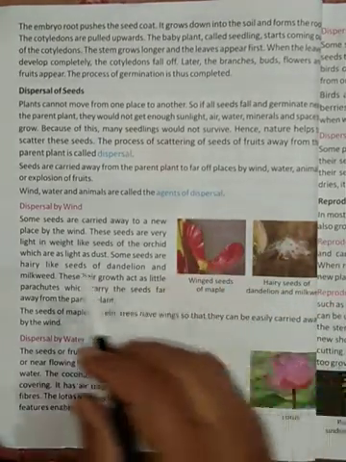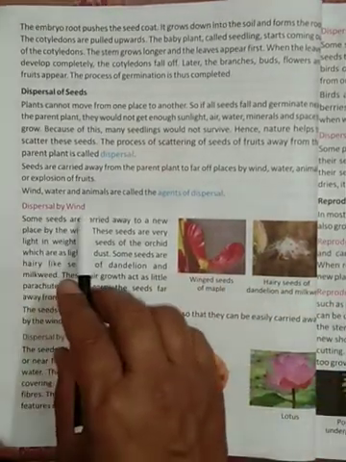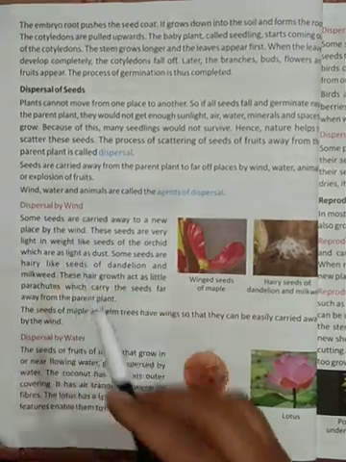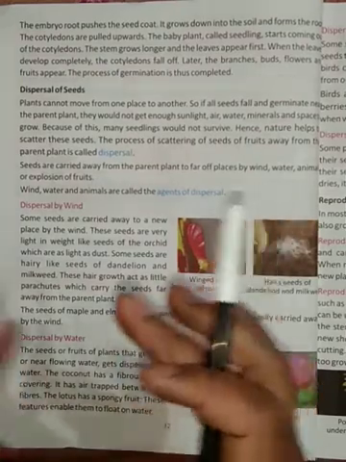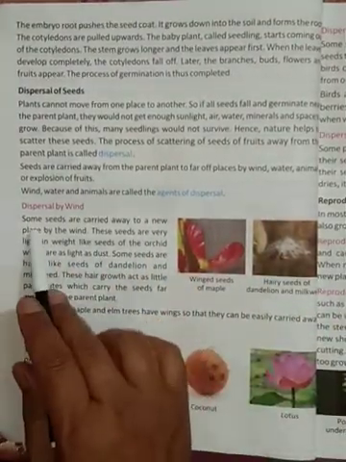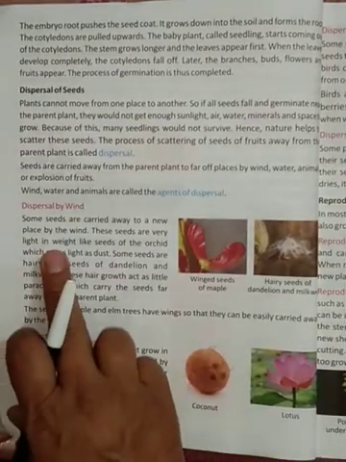Clear? So, dispersal by wind. How does wind help in dispersal of seeds? How does it help to scatter the seed from one place to another? Some seeds are carried away to a new place by the wind.